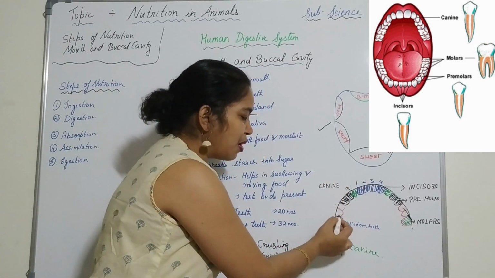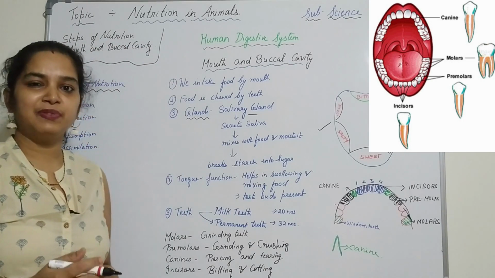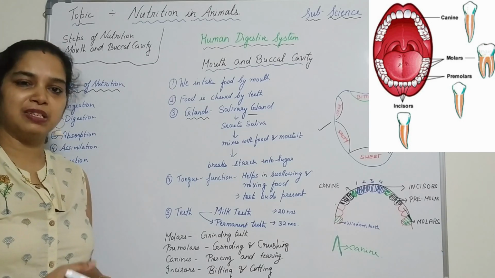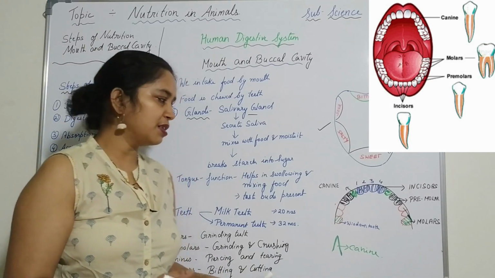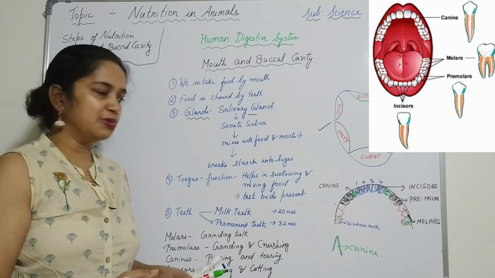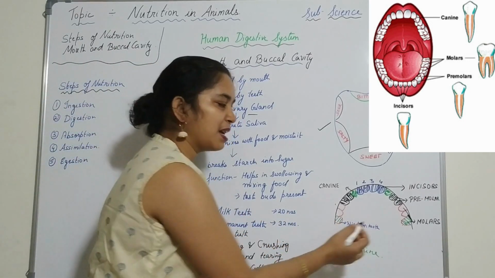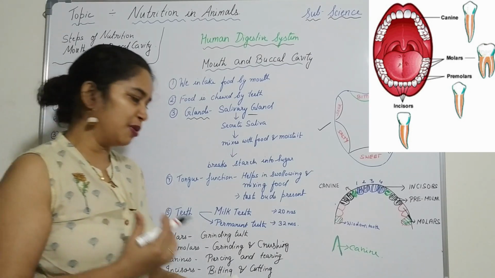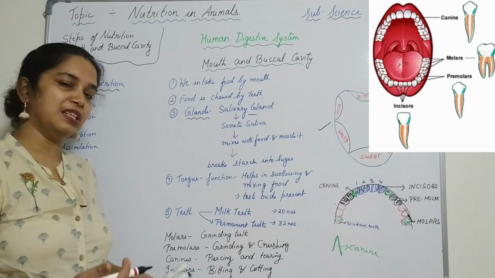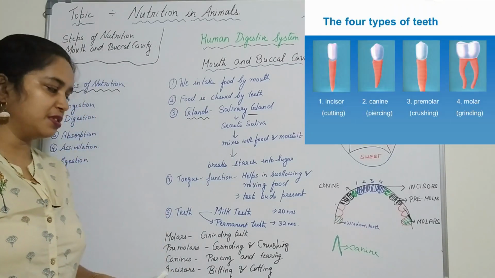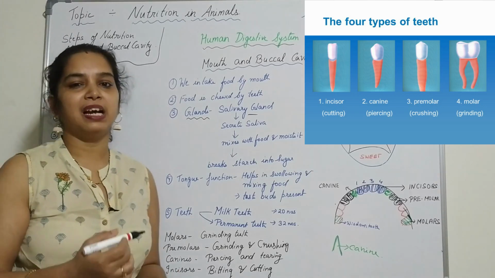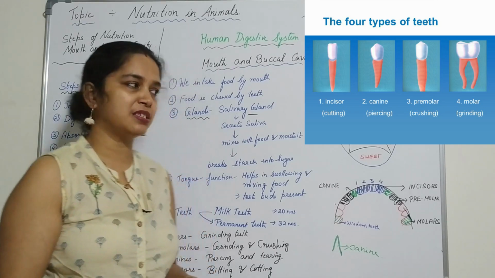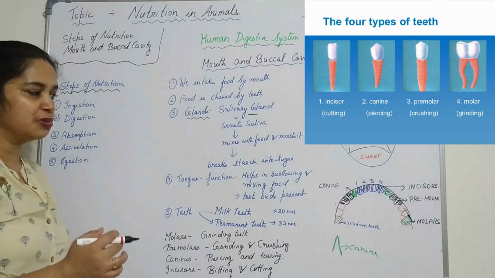The last one is called the wisdom tooth, which generally comes out after a certain age, say after 28. It is different for different adults. The wisdom teeth are on both sides and in both jaws, so there are around 4 wisdom teeth in our mouth, which come out at a certain age, say 28 to 35 years. Molars are generally grinding teeth, and they help in grinding the food and making it into a fine paste. So these are all the structures about teeth.